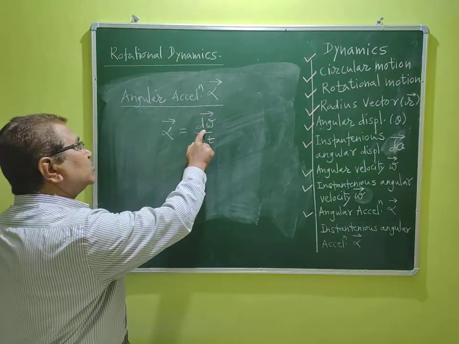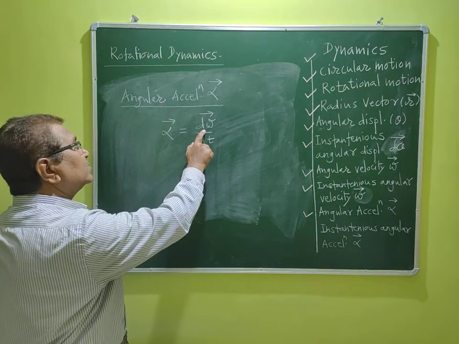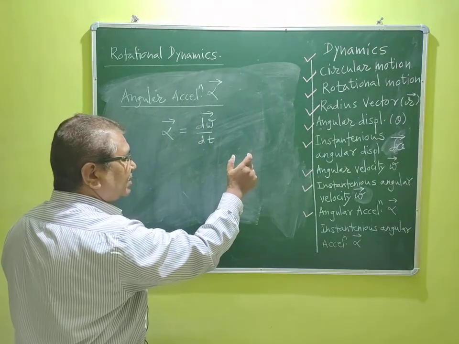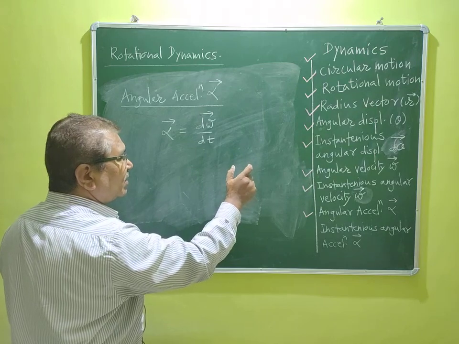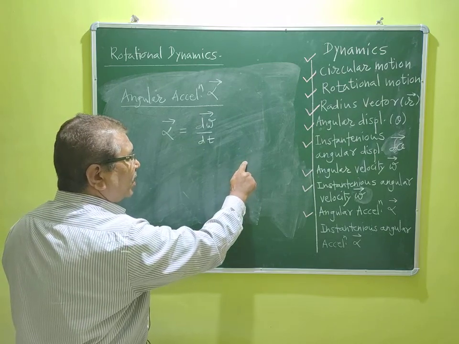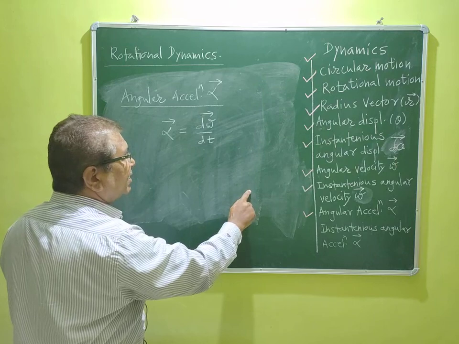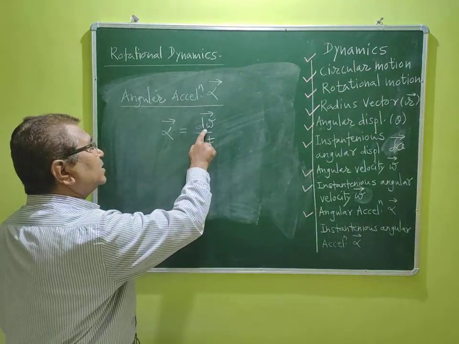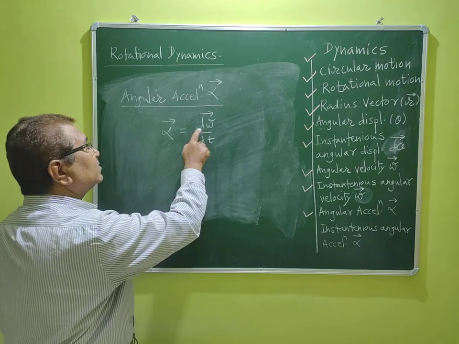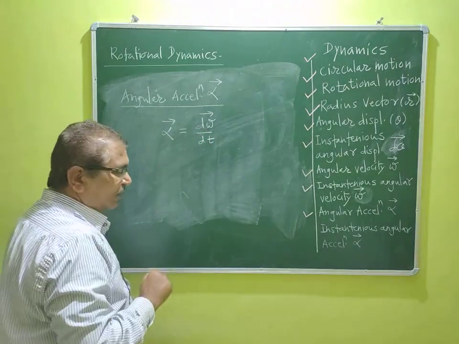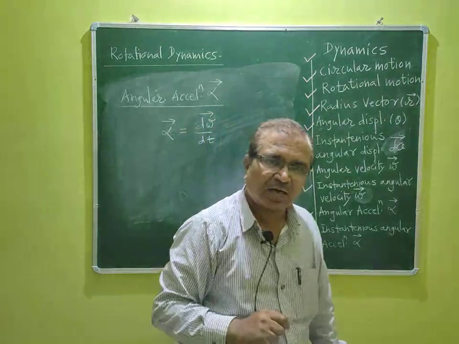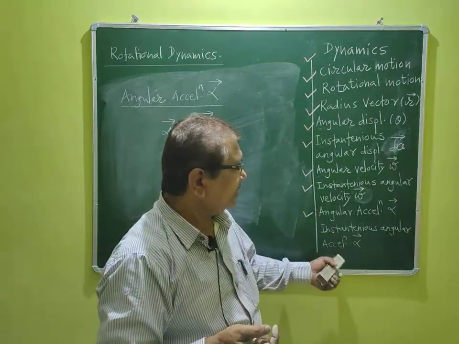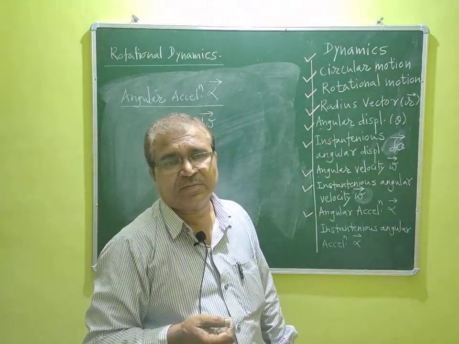Sorry, the initial sentence we have decided to keep in the definition is: particle performing circular motion, comma, time rate of change of angular velocity is called angular acceleration alpha or alpha vector.